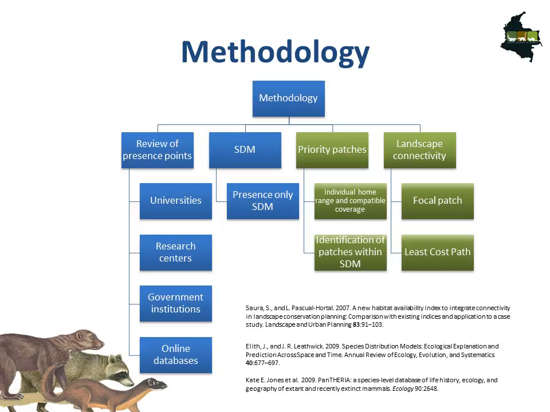With that information, we start to do landscape connectivity analysis. So we use those patches to do a least cost path and also calculate the median dispersal distance of each species to identify how much they could move between one patch and another, and define that as a threshold to create our focal patch analysis.